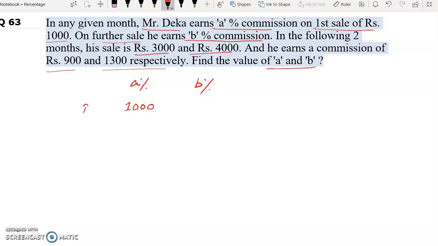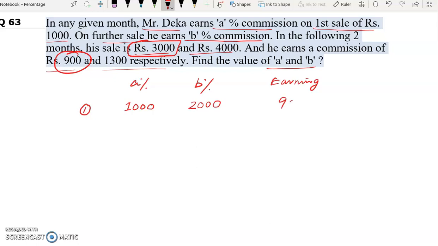So let's have a look at the first month. His sale is rupees 3000. So till 1000 sale, he gets A% commission, and above rupees 1000 he gets B%. So B% will be on 3000 minus 1000 is 2000. Now his earning in the first month is rupees 900.